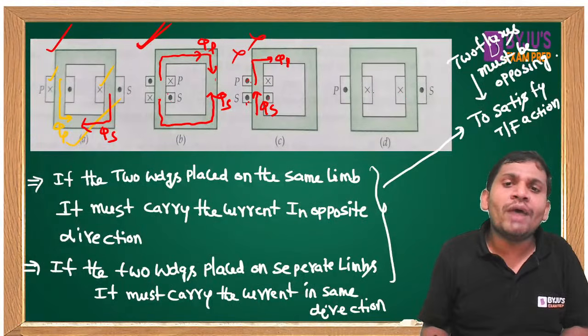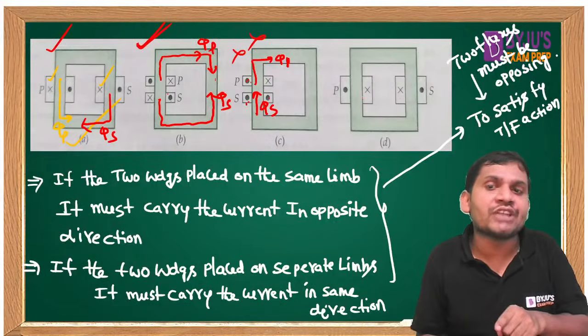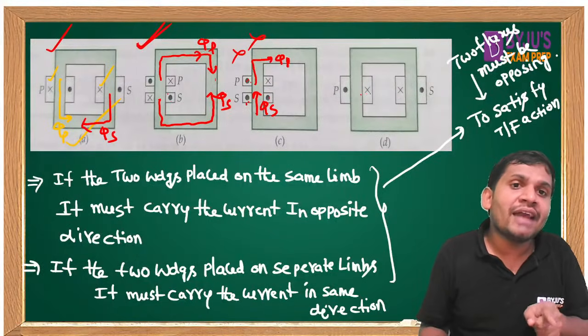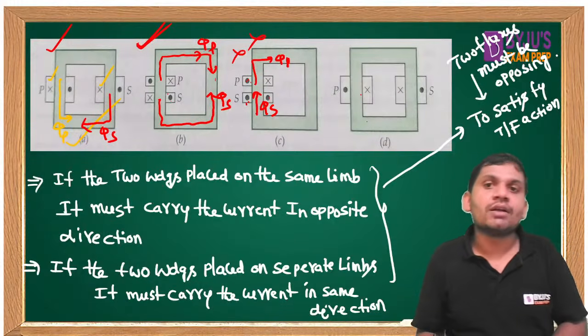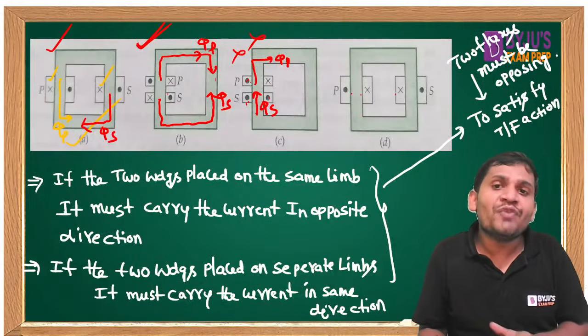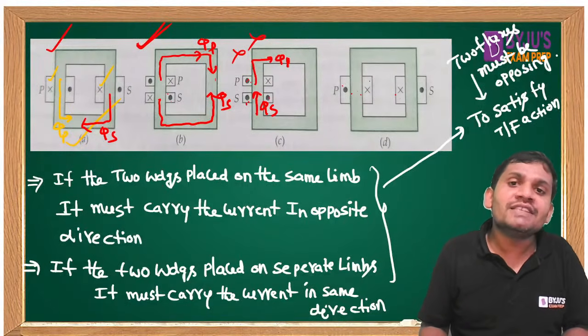If the two windings are placed on the same limb, they must carry the current in opposite directions. If they are placed on different limbs, they must carry the current in the same direction. But here it is the opposite direction.